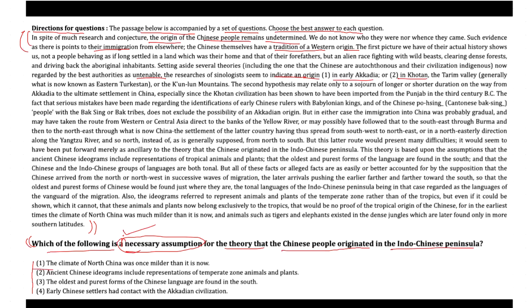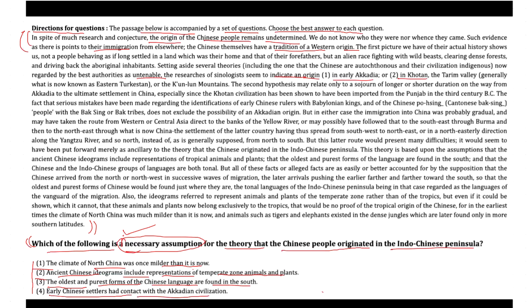The first option says the climate of North China was once milder than it is now. The second one states that ancient Chinese ideograms include representation of temperate zone animals and plants. The third says the oldest and purest forms of the Chinese language are found in South Korea. The fourth states early Chinese settlers had contact with the Akkadian civilization.